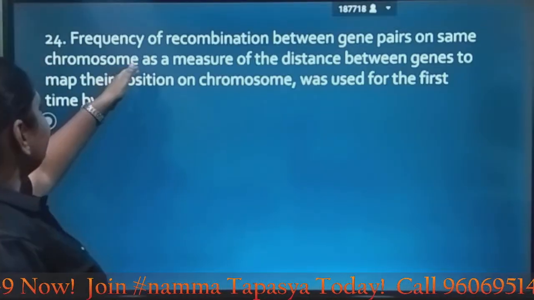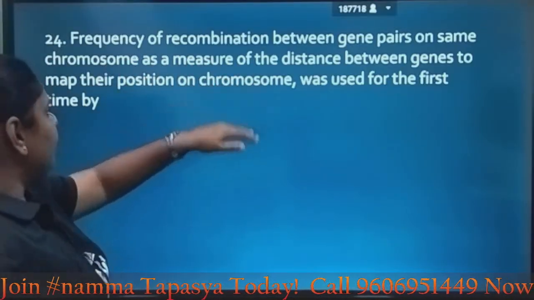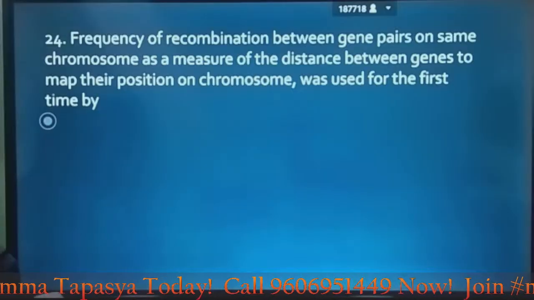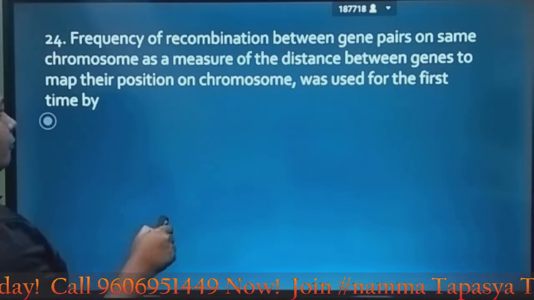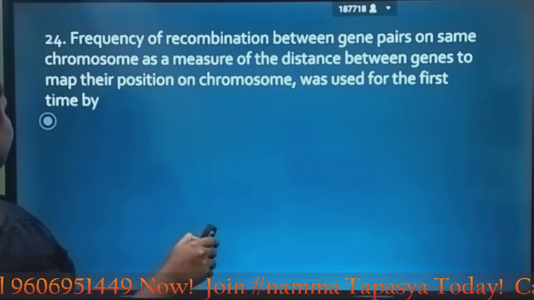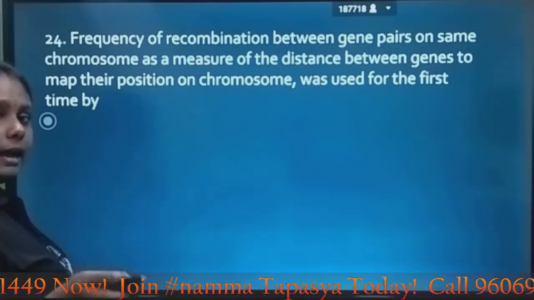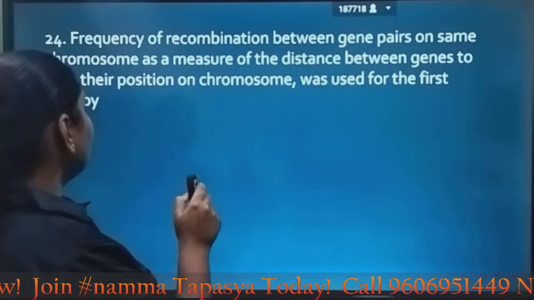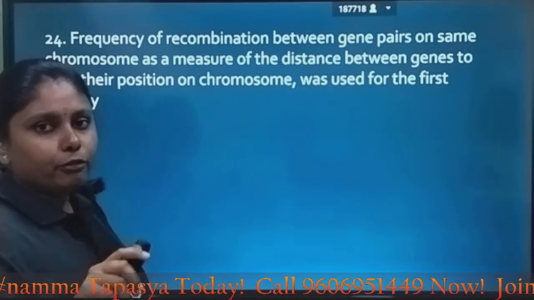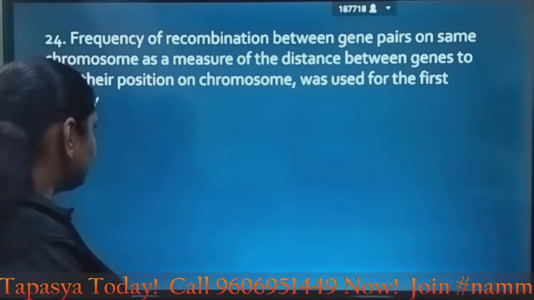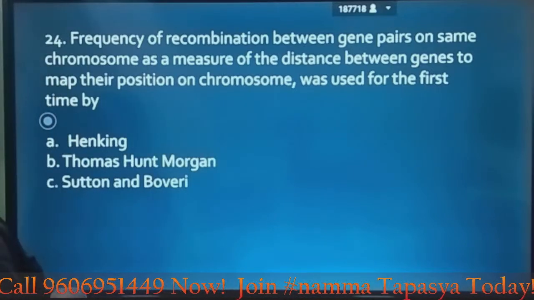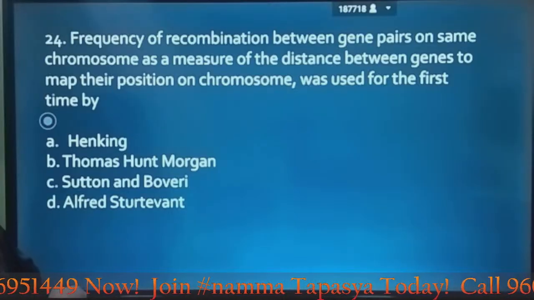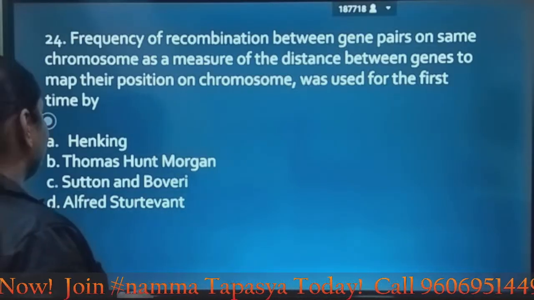Next question, frequency of recombination between gene pairs on same chromosome as measure of distance between genes to map their position of chromosome was used for the first time by. They are asking the scientists who used the position of chromosome for the first time. So let's look at the options. Henking, Thomas Hunt Morgan, Sutton and Boveri, Alfred Sturtevant.